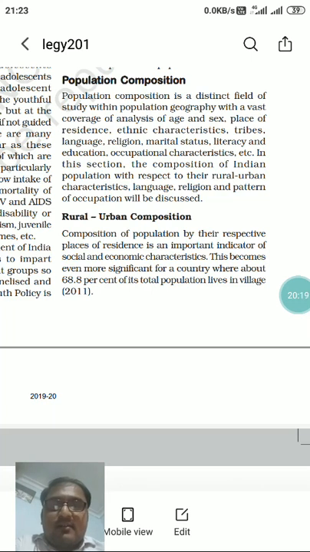People of different regions are distinguished on the basis of age, sex, male or female, more number of males, more number of females, places of residence.